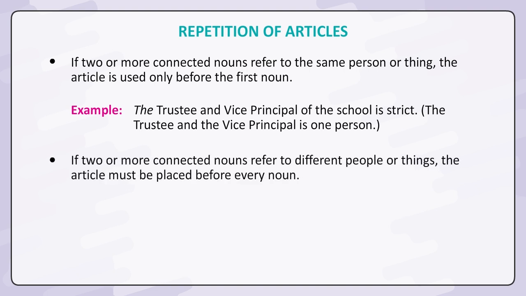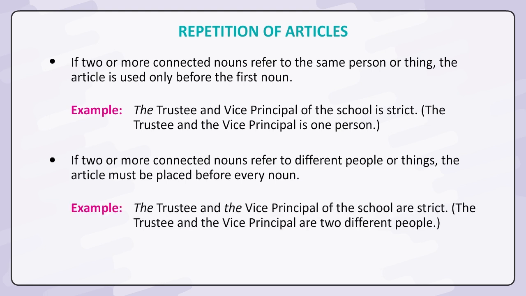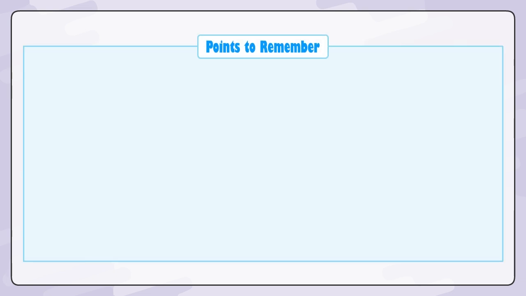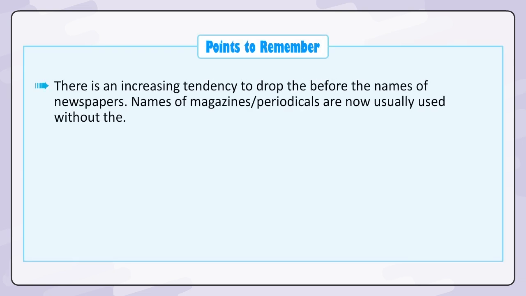If two or more connected nouns refer to different people or things, the article must be placed before every noun. Example: The trustee and the vice principal of the school are strict. The trustee and the vice principal are two different people. Points to remember. There is an increasing tendency to drop the before the names of newspapers.